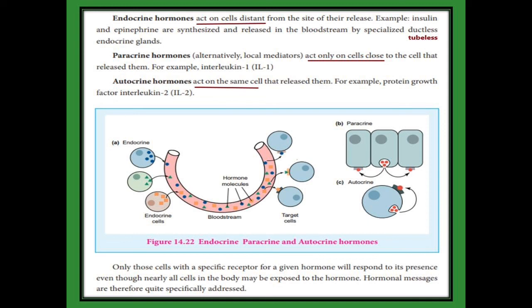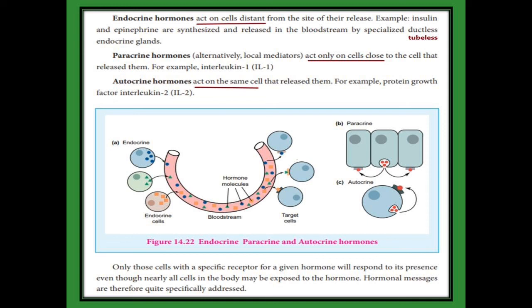See the third structure, autocrine: the target cell and the autocrine cell are one and the same. So the hormone reaches the target cell easily. They act on the same cell, released on the same cell only. For example, this autocrine hormone is interleukin 2.